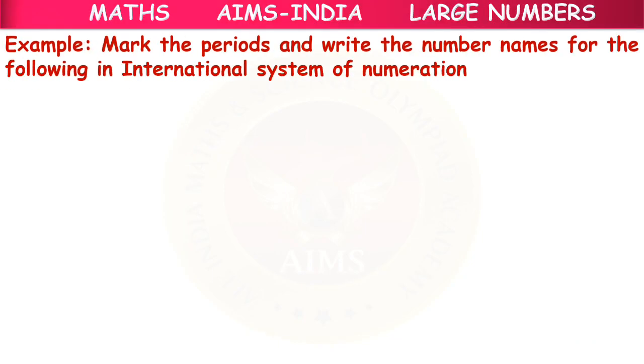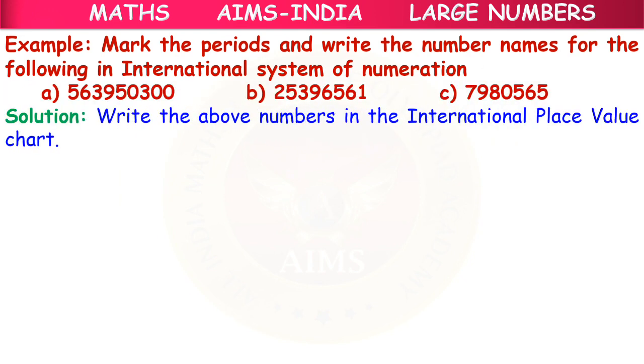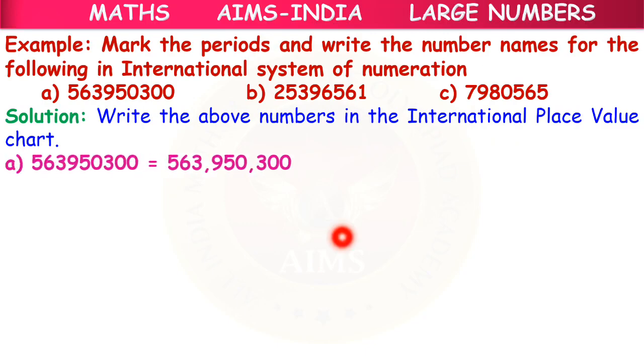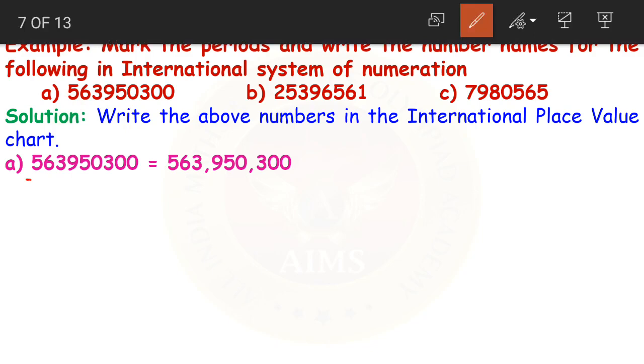The next is: mark the periods and write the number names for the following in the international system of numeration. What should we do? We should mark the periods, that is put commas, and then write the number names in the international system of numeration. The first number we have here is 563950300. How do we mark the periods?